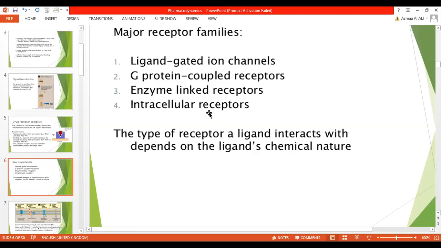We will talk about each one separately in a brief way. The type of receptor a ligand interacts with will depend on the ligand's chemical nature. And there are four types of receptor families.